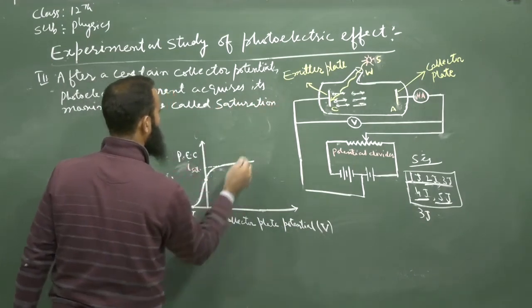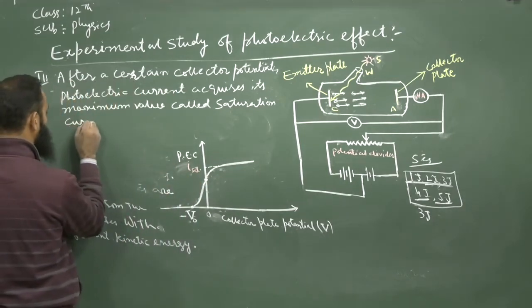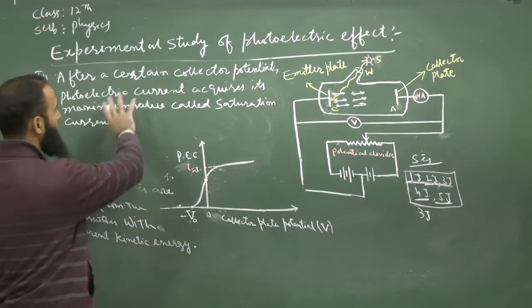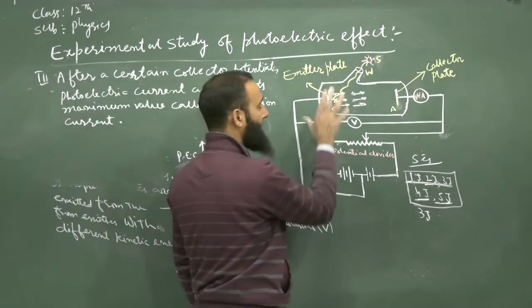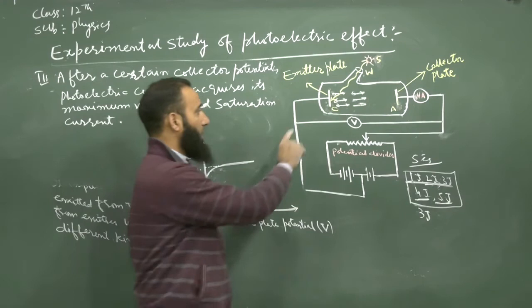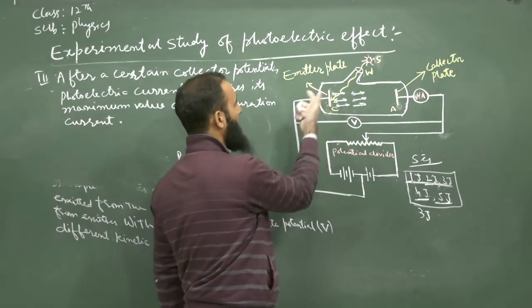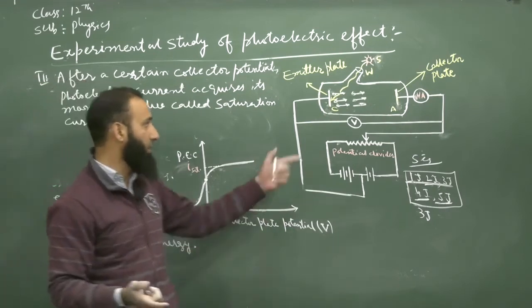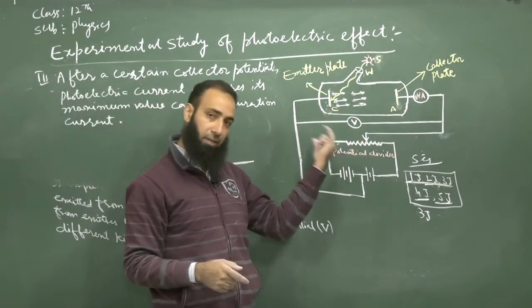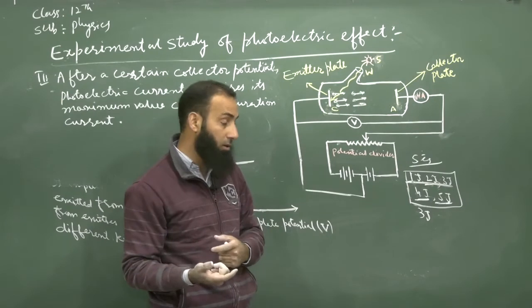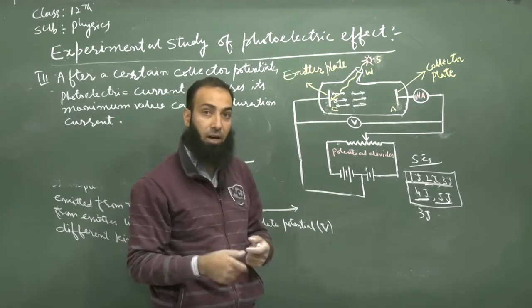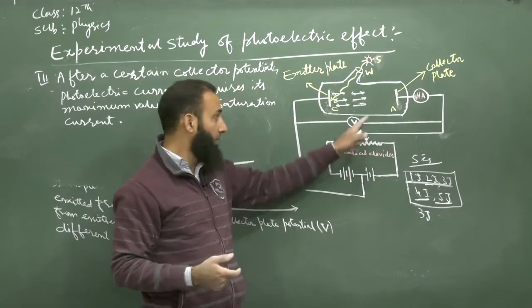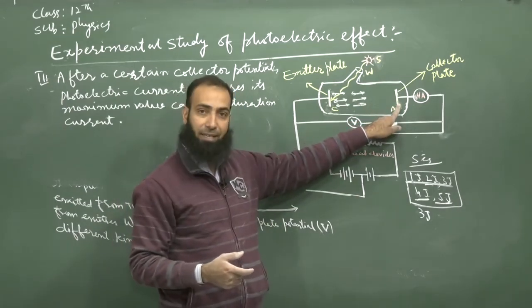That maximum value is the saturation current. What does it imply? It implies that the number of electrons emitted per second from the emitter is fixed. That means in 1 second it is 5, and in the next second it is again 5. It will not be 6 or 8 or 10, because if it were so, then the collector current should also increase.